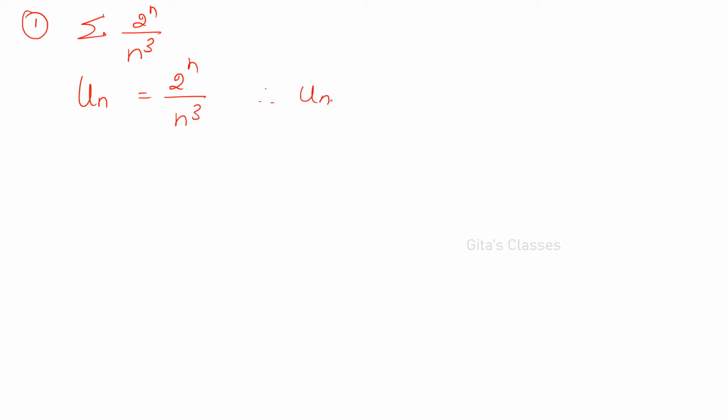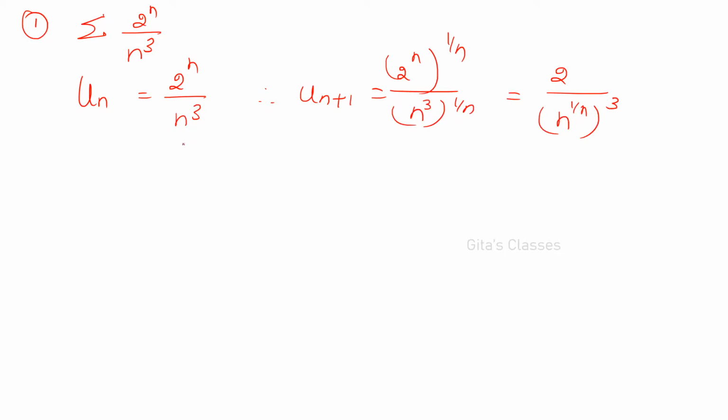Therefore, un the whole power 1 by n is 2 power n the whole power 1 by n, and the denominator n cube the whole power 1 by n. This will become 2 divided by n power 1 by n the whole cube. So what is the limit as n tends to infinity?